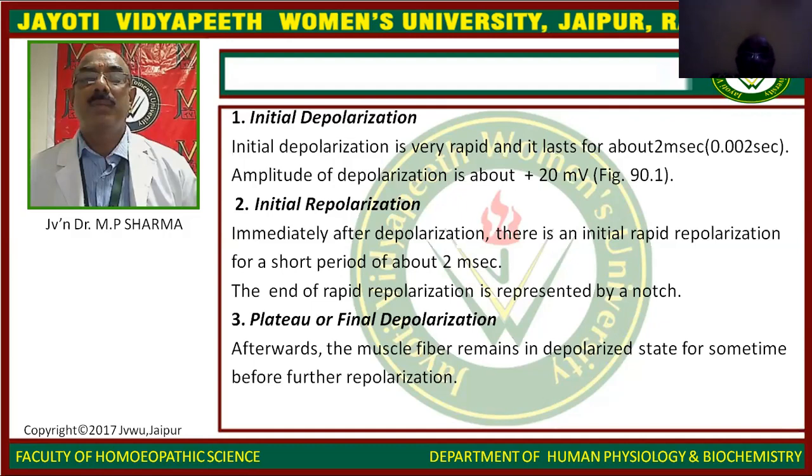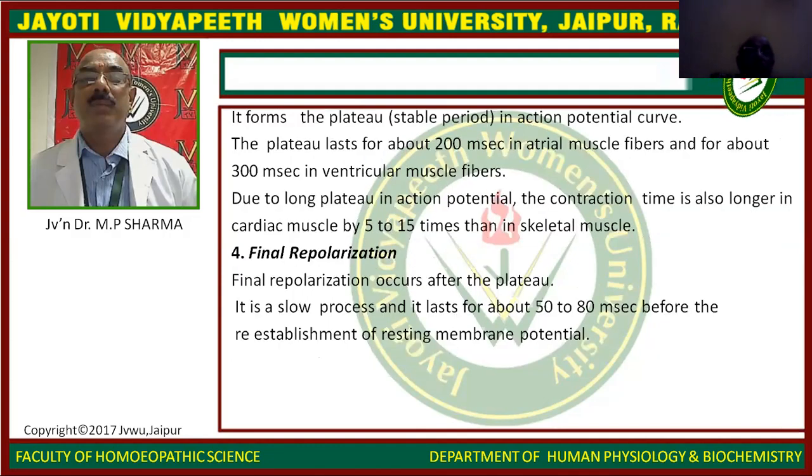Afterwards, the muscle fibers remain in a depolarized state for some time before further repolarization. It forms the plateau. Plateau means a stable period. In the action potential curve, the plateau lasts for about 200 milliseconds in atrial muscle fibers and about 300 milliseconds in ventricular muscle fibers.